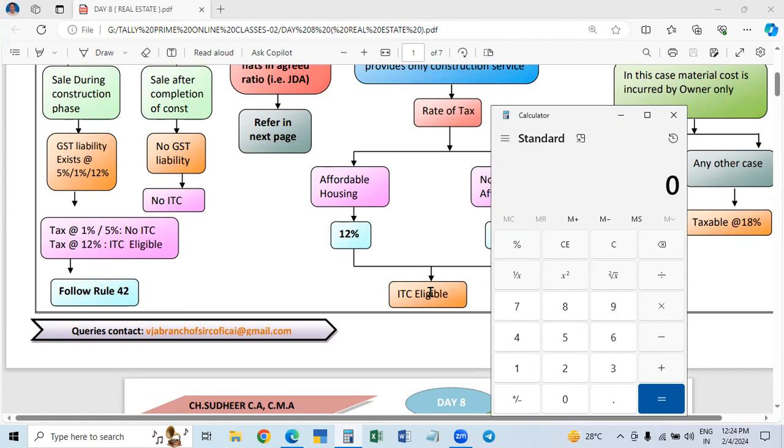And also, this 1/3 value should not be reduced from the registration value. Don't do that. Sometimes there will be some fraction, like 30 lakhs 66,000. So to avoid all this problem, don't reduce the land value from the registration value. You simply call it the value. Don't reduce from the total value of the unit, the value of the flat. What you are doing is reducing this 1/3 in the rate itself.